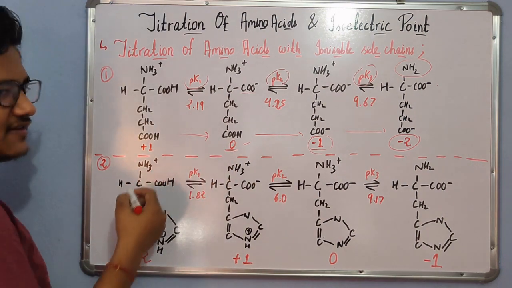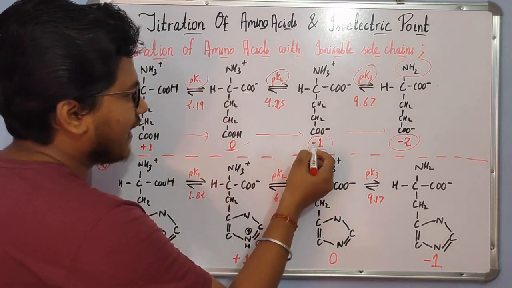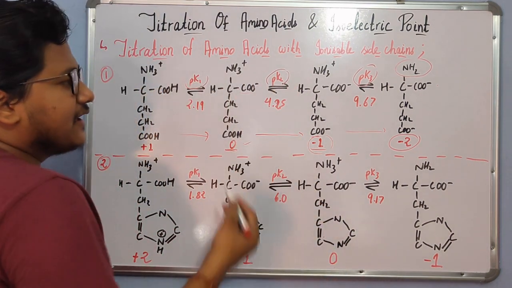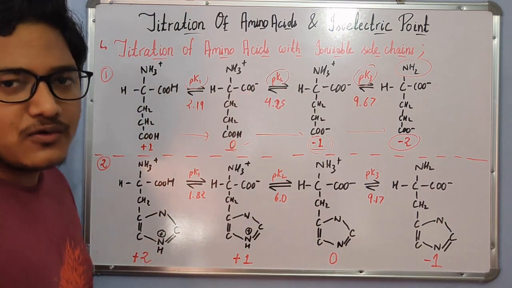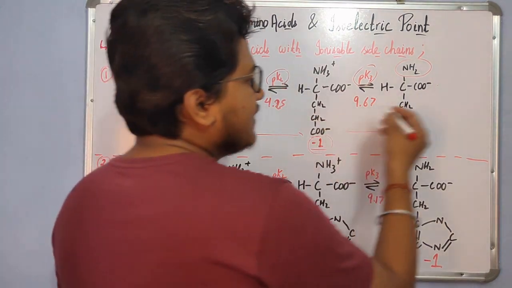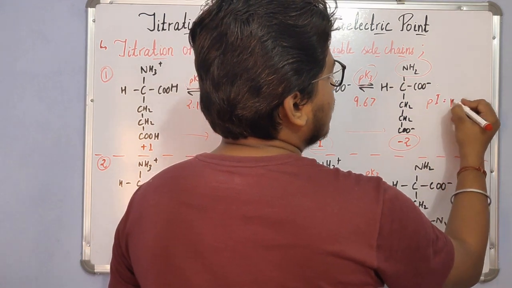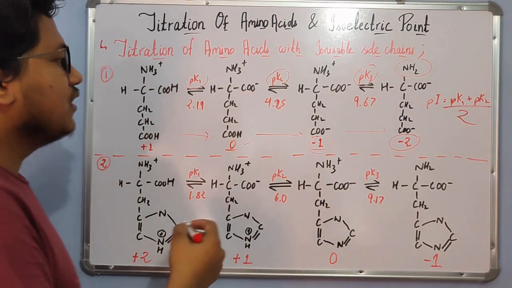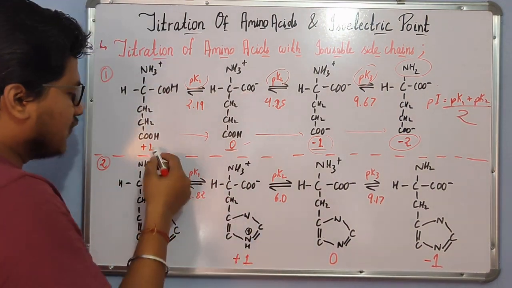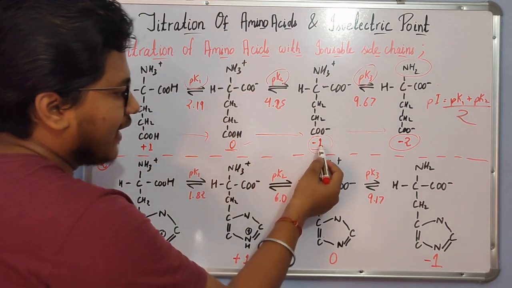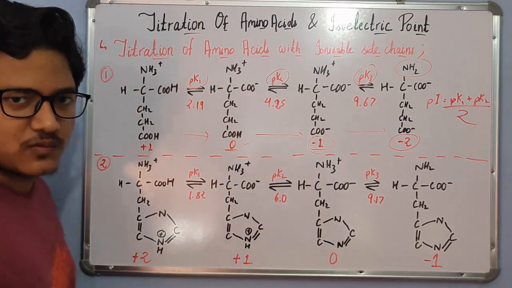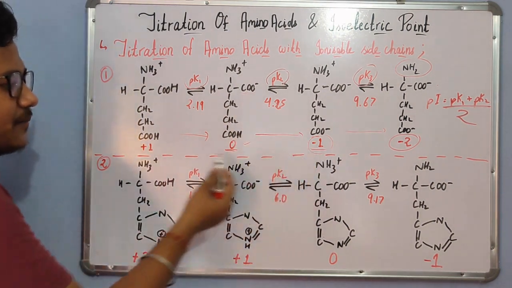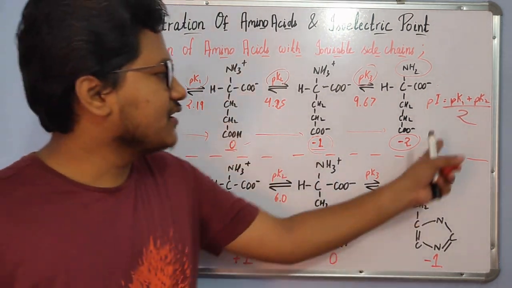So in this case, as we can see, the transition from +1, 0 to -1 is happening for the values of pK1 and pK2. We will take the pK1 and pK2 values to determine the pI. So in this case, the pI value is equal to pK1 plus pK2 divided by 2. So we have to look for the transition for the neutrality, that is +1, 0 to -1, or it may be -1, 0 to +1. So this transition zone and whichever pK value is accompanying this transition will be taken for the determination of the pI value.